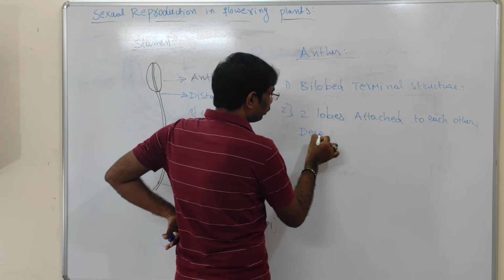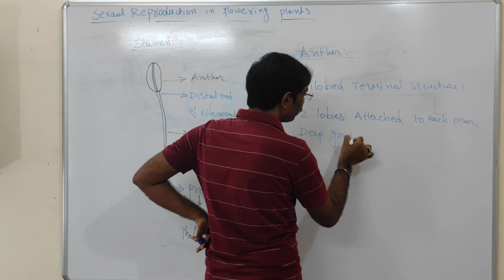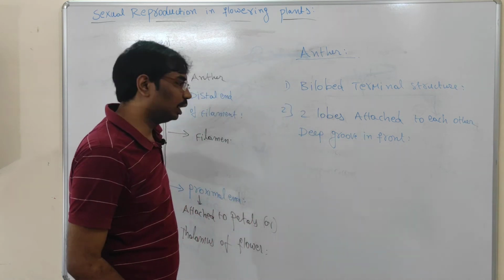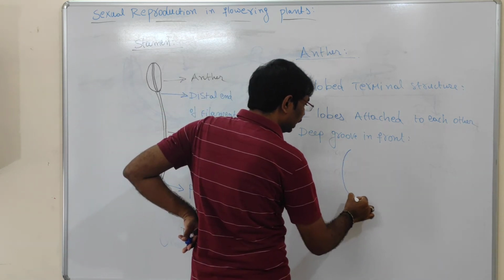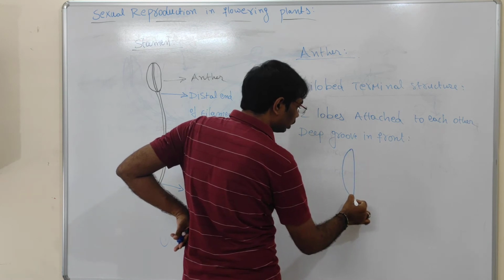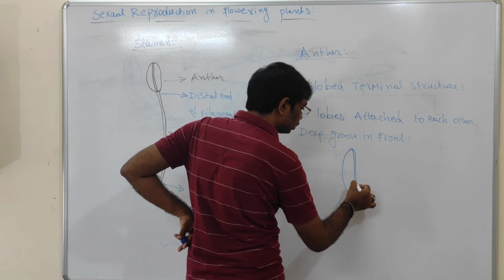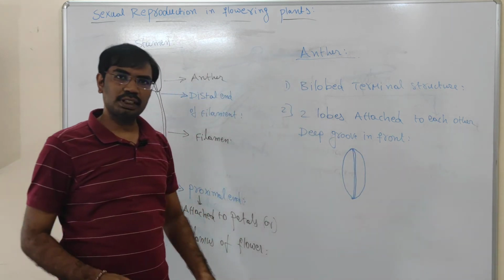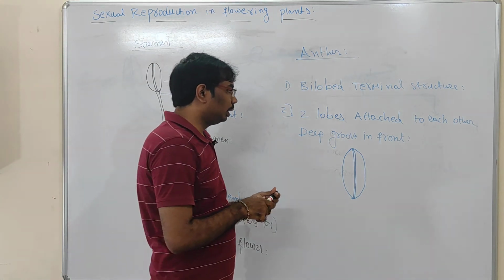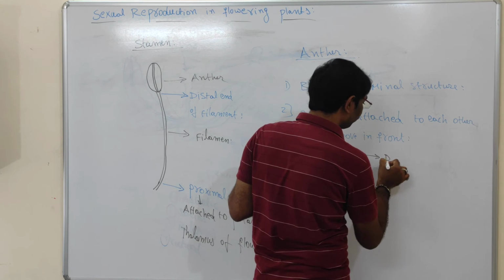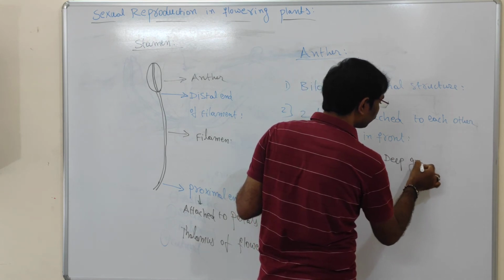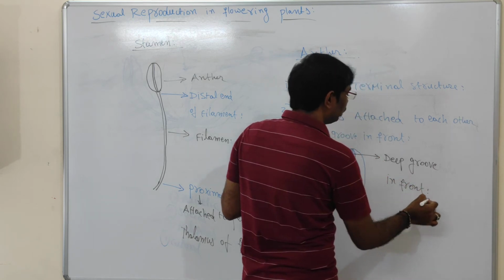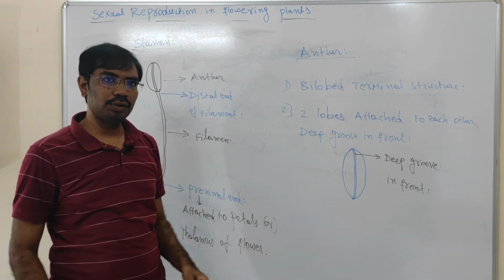Deep groove in front. Suppose you see here, this is the anther. This is one lobe of the anther, and this is the other lobe of the anther. So the two lobes are separated from each other by a deep groove in front.